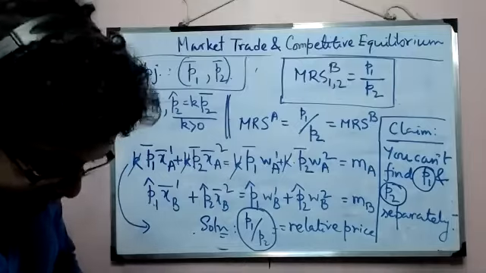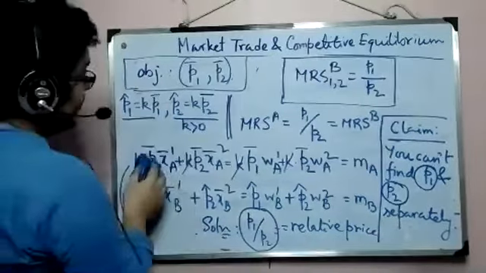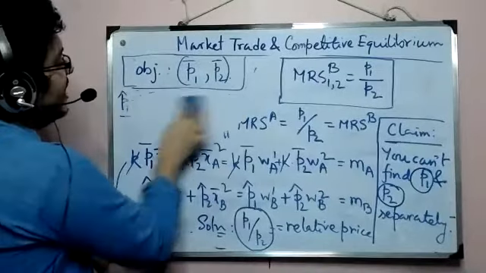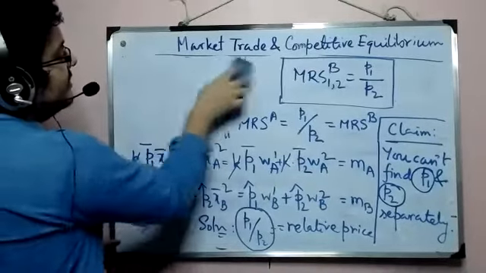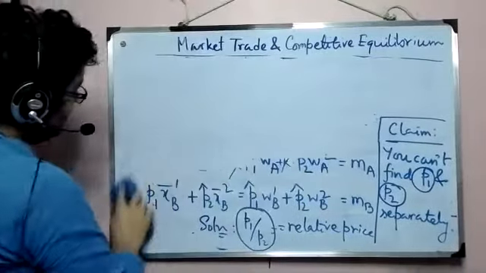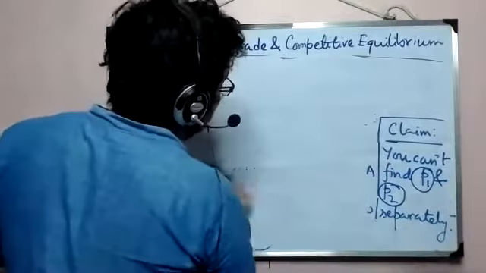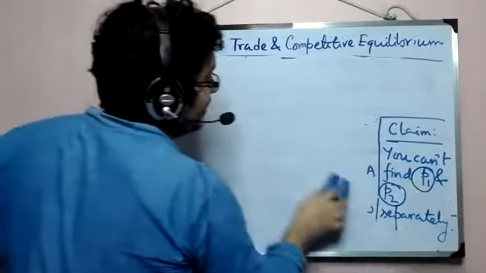So what we learn from all of this is basically that absolute prices in a Walrasian equilibrium don't really matter. All that matters is the relative price, right?